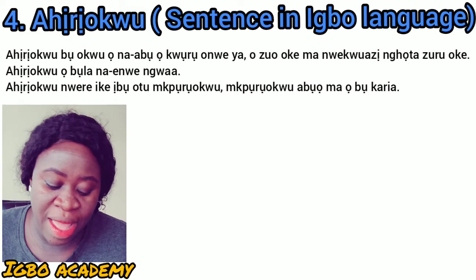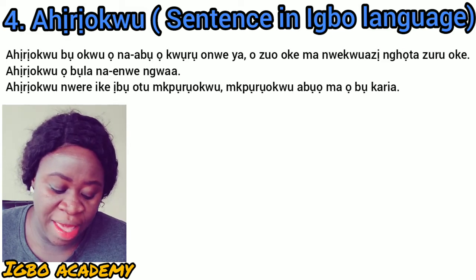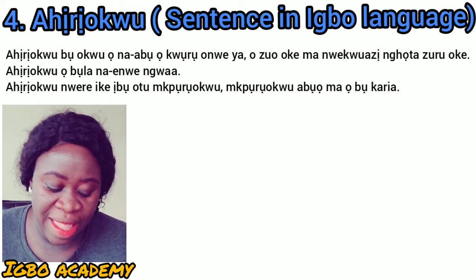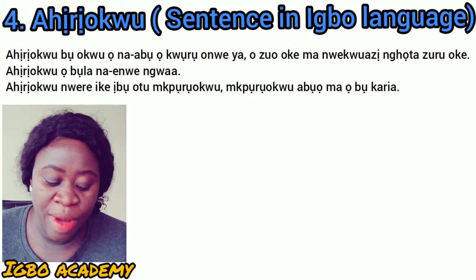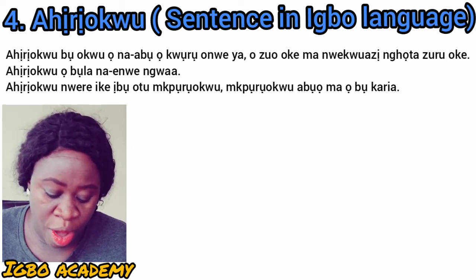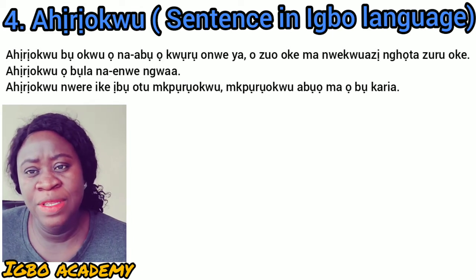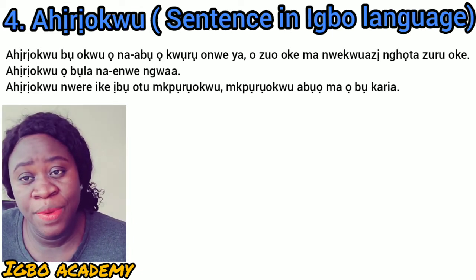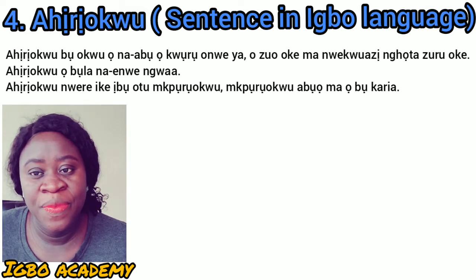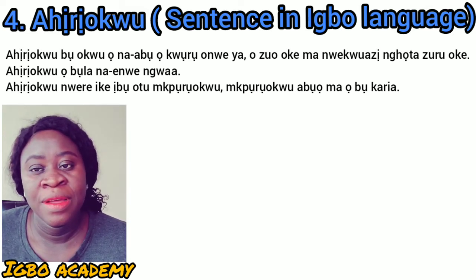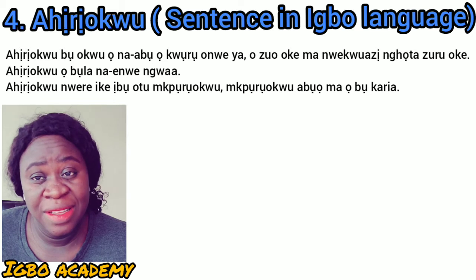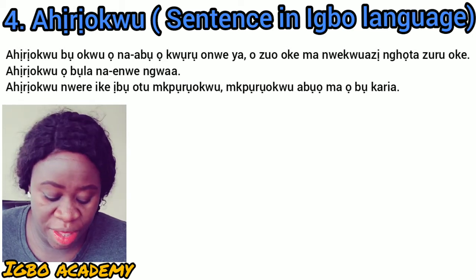Ahịrịokwu ọbụla na-enwe ngwa n'ihi na ọ bụrụ na ngwa adịghị na ya ọ gaghị abụ ahịrịokwu. Ọ gaghịkwa enwe nghọta. So in each sentence in Igbo language there must be a verb, because if there is no verb, the sentence will not have a meaning.